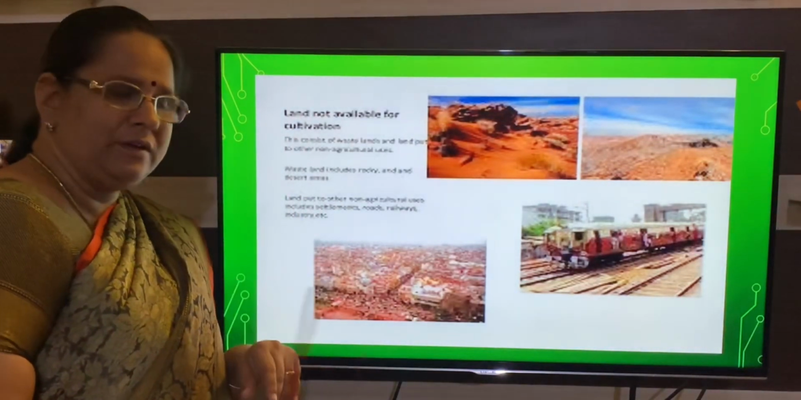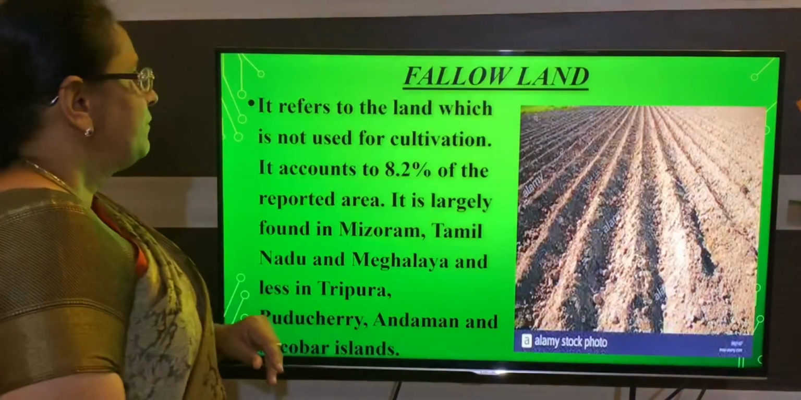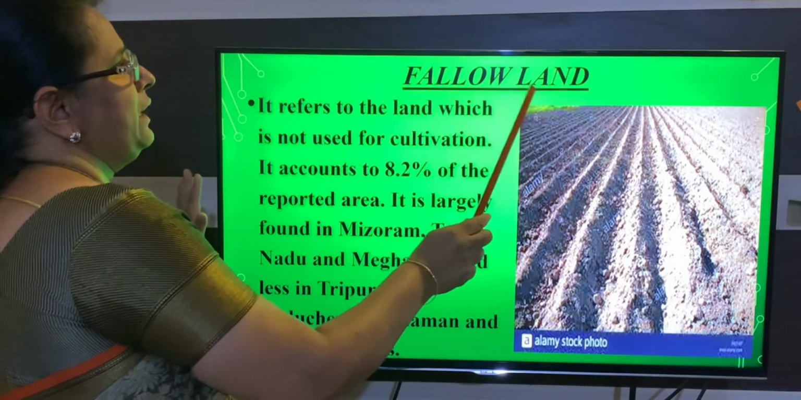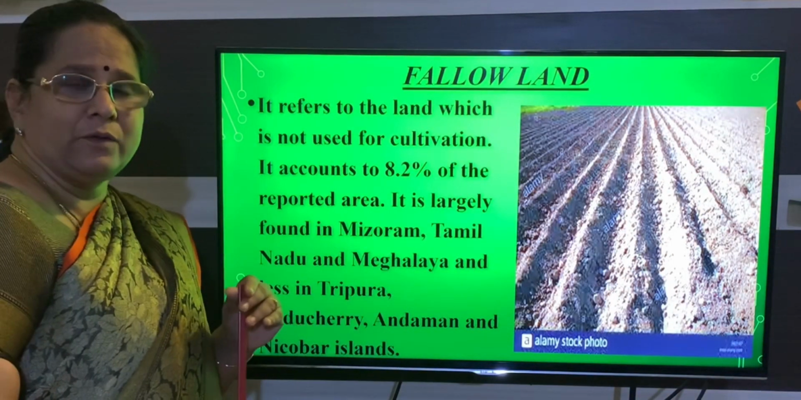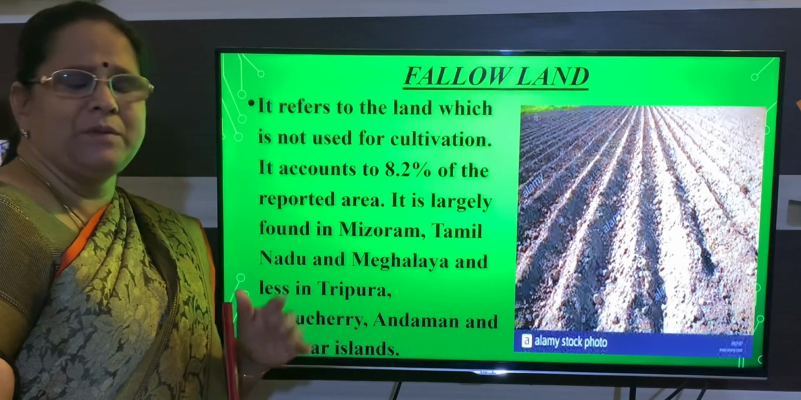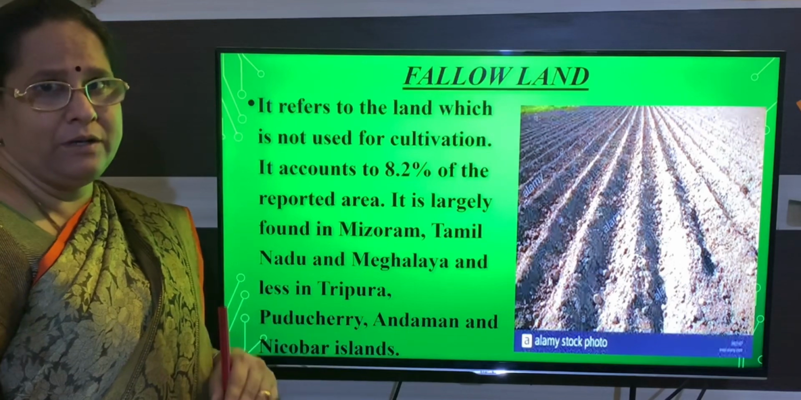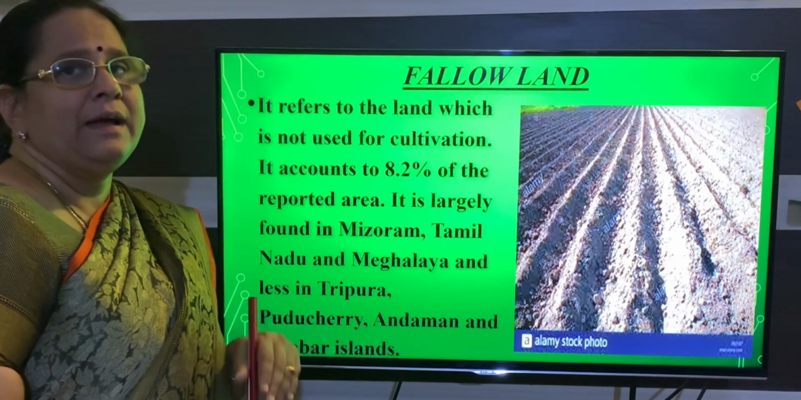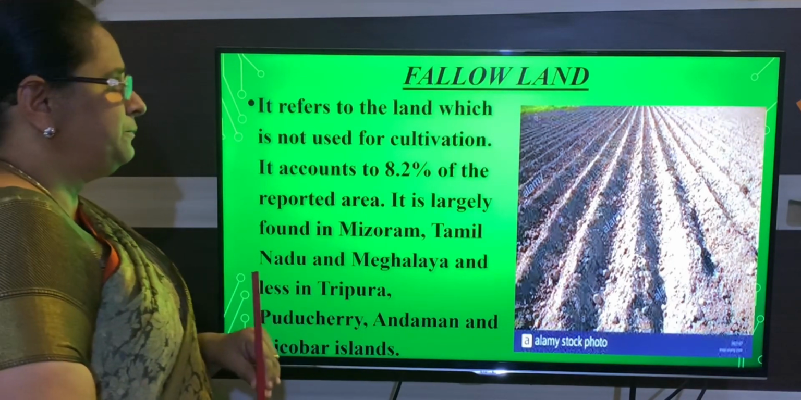Is that clear, children? Next we'll learn about fallow land. This fallow land will be asked in your essay too. Many times it has been asked. So write it important. Fallow land is the most important, and I will explain about this now.